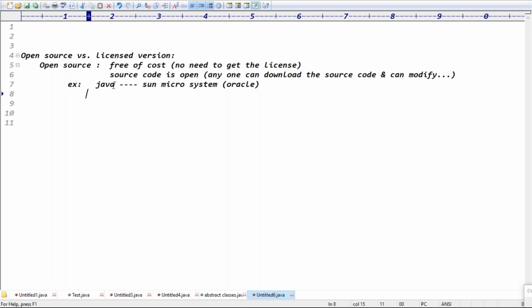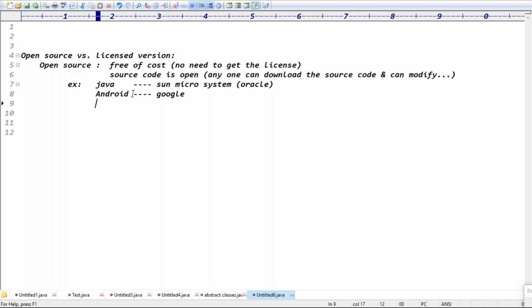So the best example is Java, guys, and even Android is also open source. Java was given by Sun Microsystems initially, and now it is acquired by Oracle. Next, Android is open source. Which company gave Android? Google. You are using Android mobiles, but you don't know the vendor of Android. You should check these terms, guys, they are important.